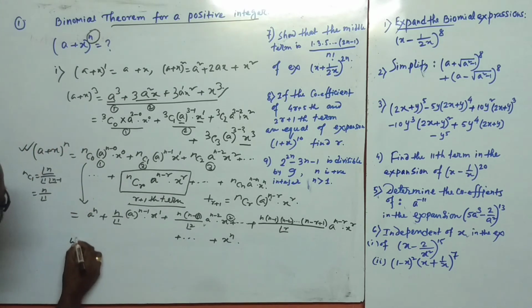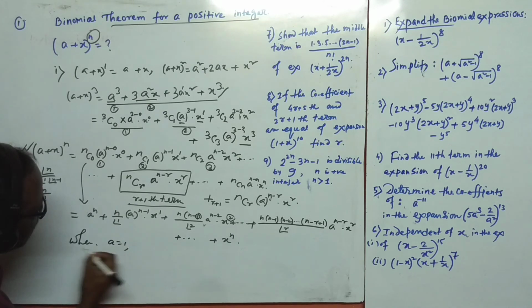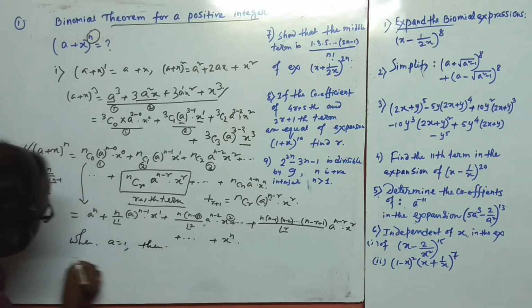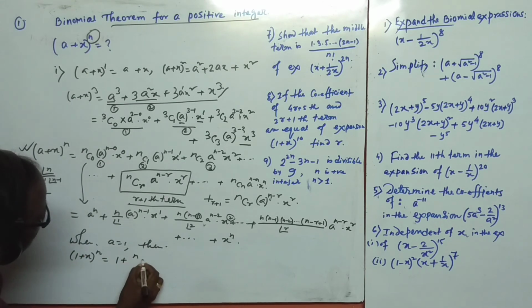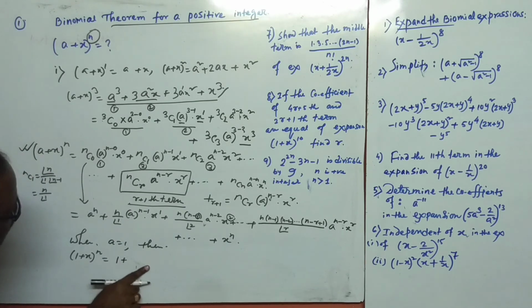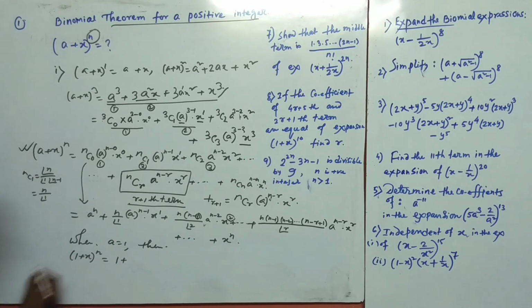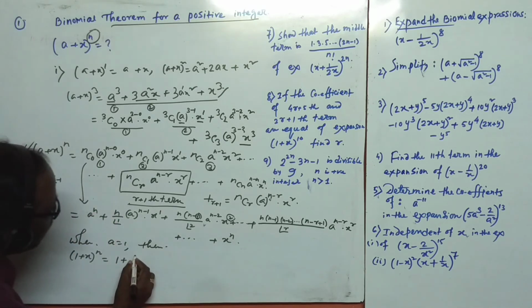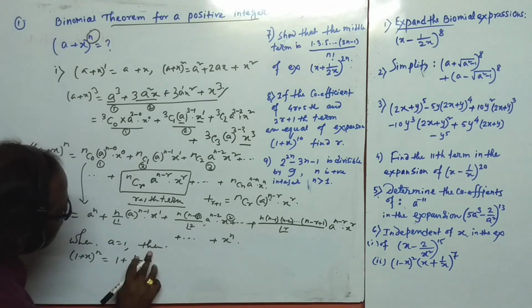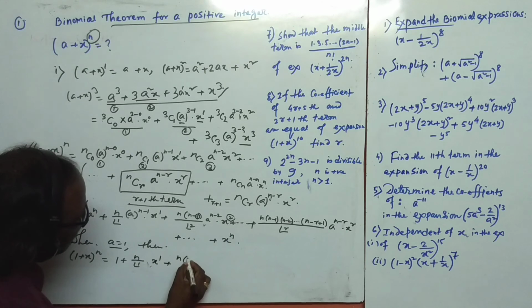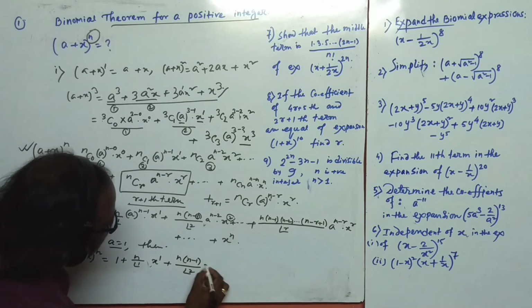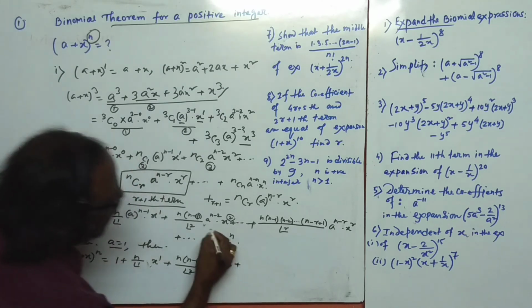When a is equal to 1, then the series is 1 plus x to the power n is equal to 1 plus n, sorry. This is not to be written as nC1 when n is a fraction or negative. We always write n by factorial 1 and a to the power, this is 1 here, let us assume, and x to the power 1, then n minus 1 by factorial 2 into x square. Okay, and this is the general term.